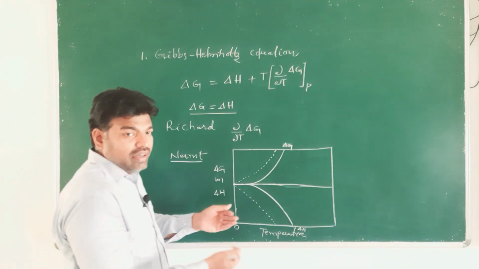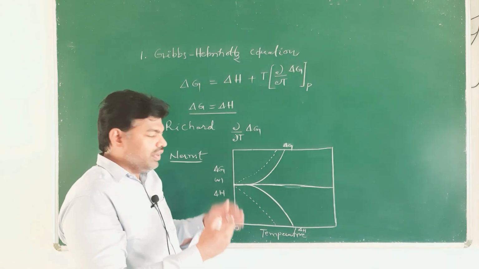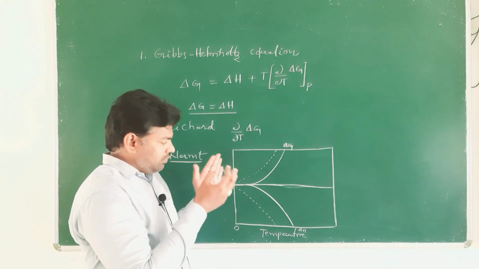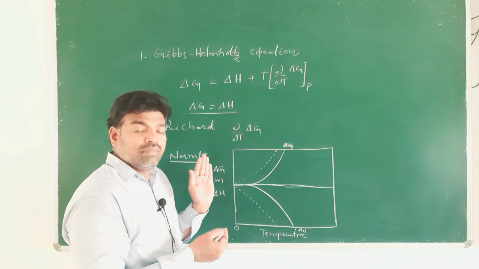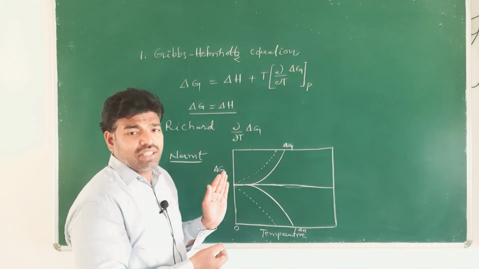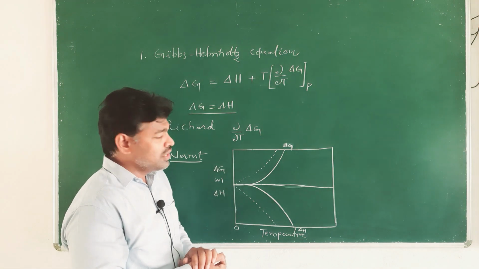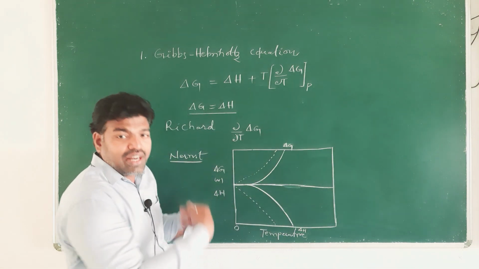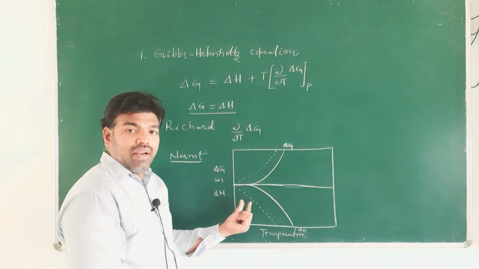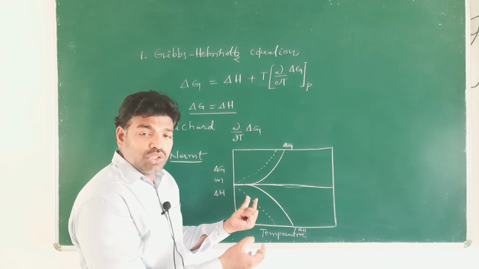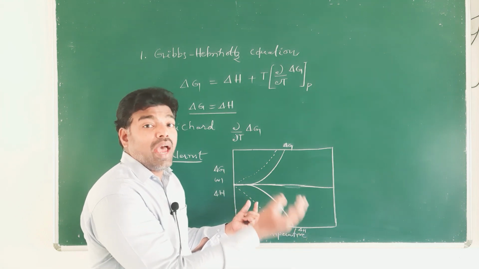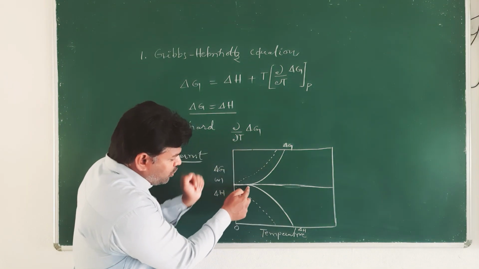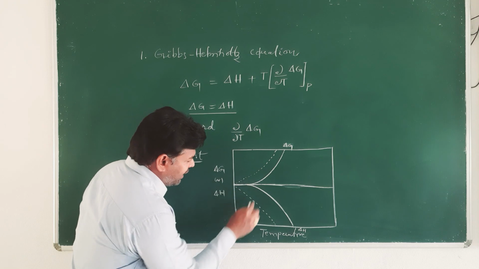ΔG and ΔH tend to approach one another as the temperature goes towards absolute 0, and they coincide with one another above absolute 0.